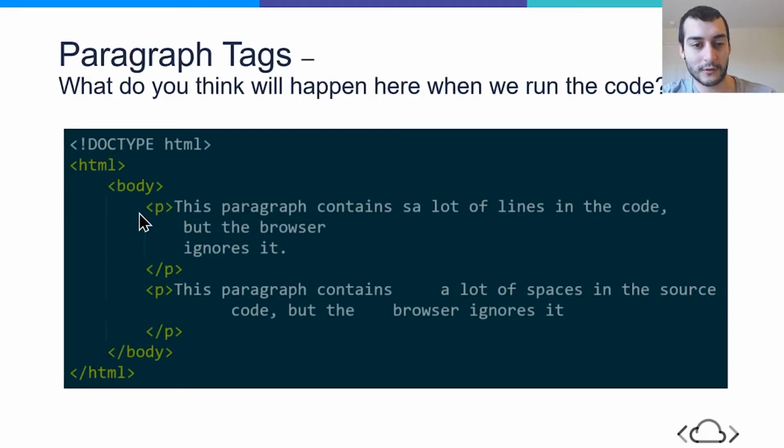Even though our opening paragraph tag is directly touching this word right here, our capital T in this, when we output this, it's still going to be the same whether we have spacing in between our tag and text or 100 spaces in between our tag and text. You should try experimenting with this on your own. Try adding spaces in between the tags themselves and try adding spaces in between the text and see what happens.